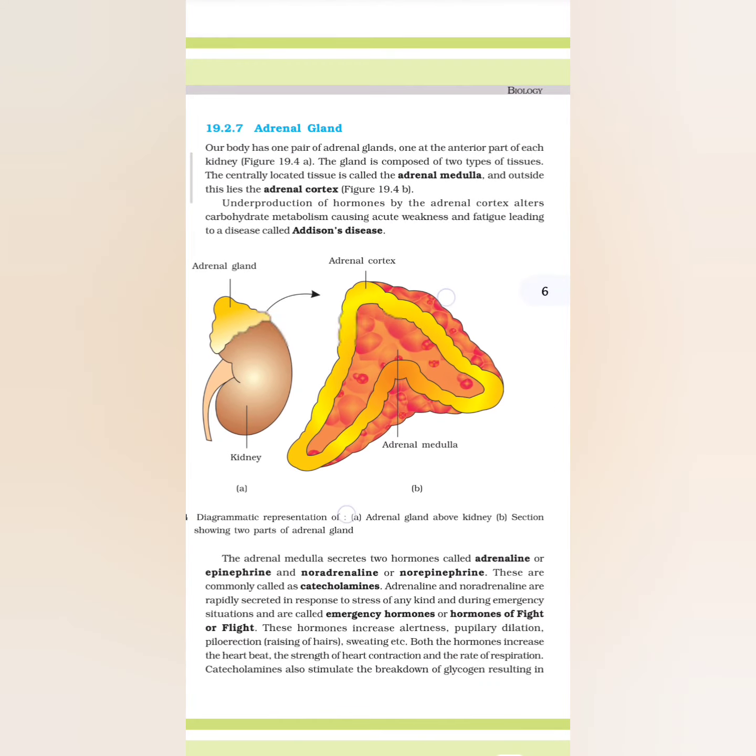19.2.8 Pancreas. Pancreas is a composite gland, Figure 19.1, which acts as both exocrine and endocrine gland. The endocrine pancreas consists of islets of Langerhans. There are about 1 to 2 million islets of Langerhans in a normal human pancreas, representing only 1 to 2% of pancreatic tissue. The two main types of cells in the islet of Langerhans are called alpha cells and beta cells. The alpha cells secrete a hormone called glucagon, while the beta cells secrete insulin.